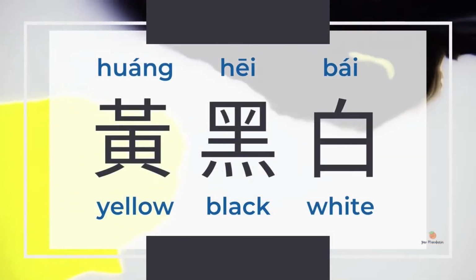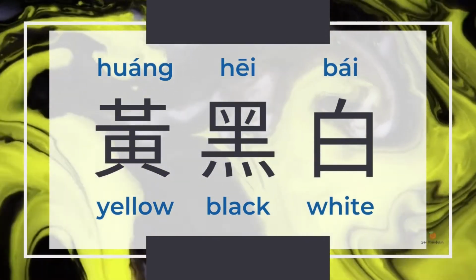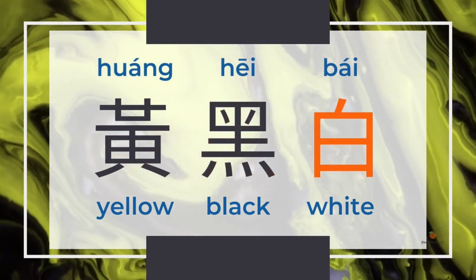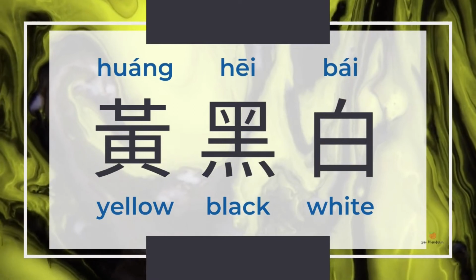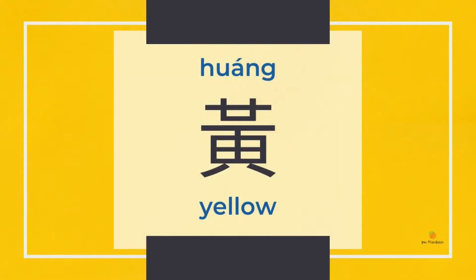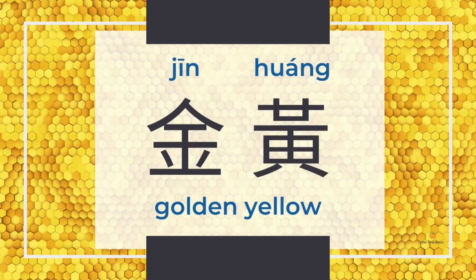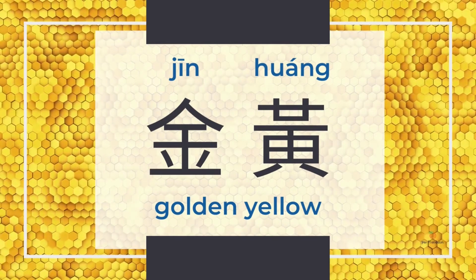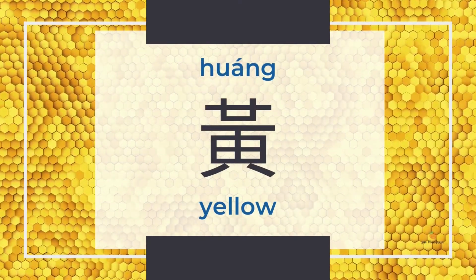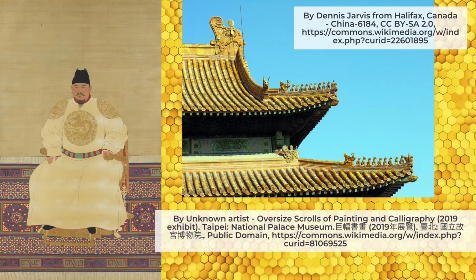The second part is the color itself is a Chinese radical, and they are 黄 yellow, 黑 black, and 白 white. Each of them has specific meanings in Chinese culture. 黄 means yellow, golden yellow. 金黄 is the most gorgeous and prestigious color. 黄 yellow symbolizes good luck and is used to decorate castles, dragon robes, and emperor's clothing.